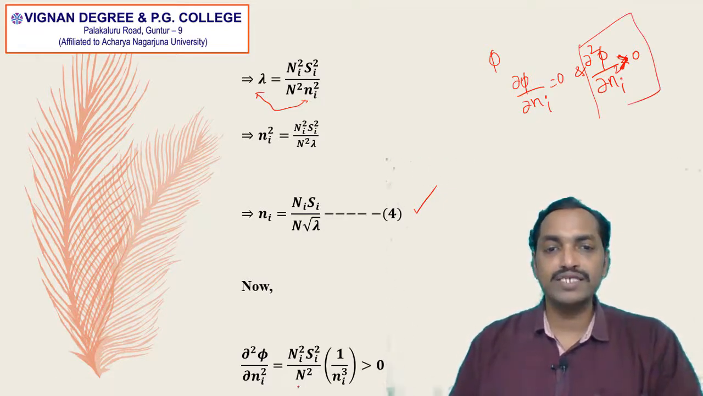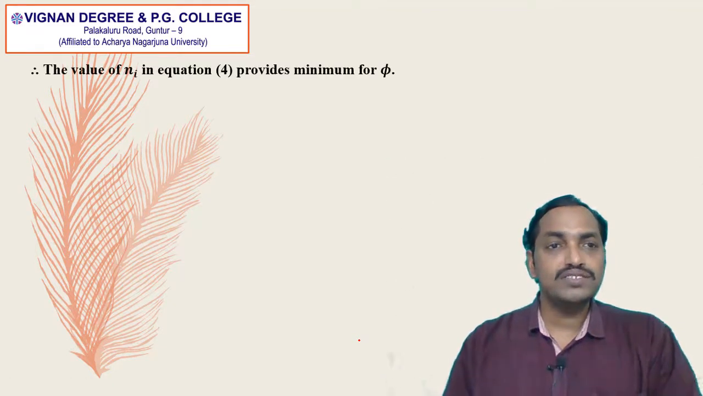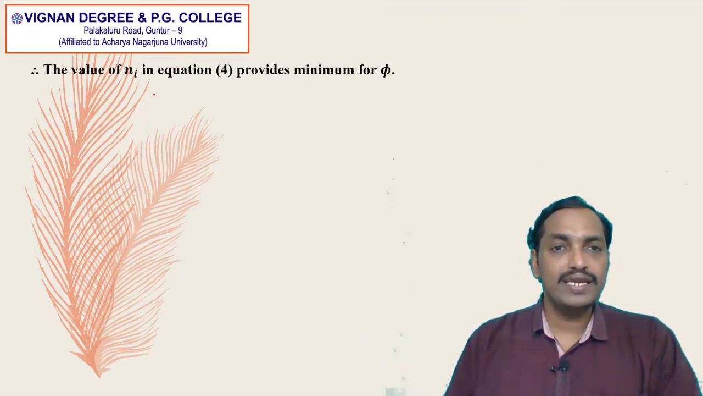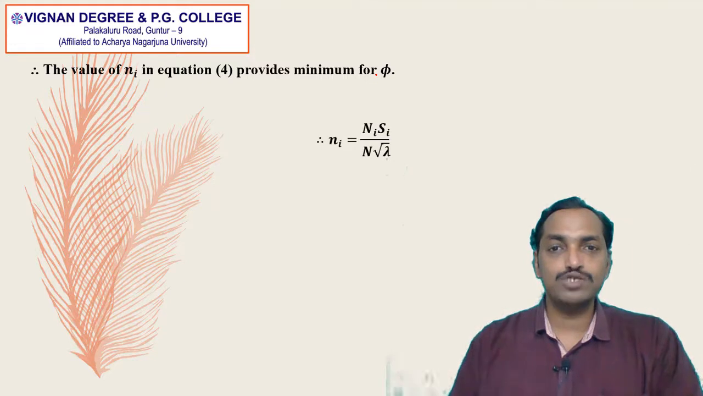That's why we are considering dou square phi by dou ni square, which gives us capital Ni square into Si square divided by capital N square into 1 by ni cube. Which is always positive, so it is greater than 0. Therefore, the value of small ni in equation 4 provides the minimum for phi. Therefore, small ni is equal to capital Ni into capital Si divided by capital N into root lambda.